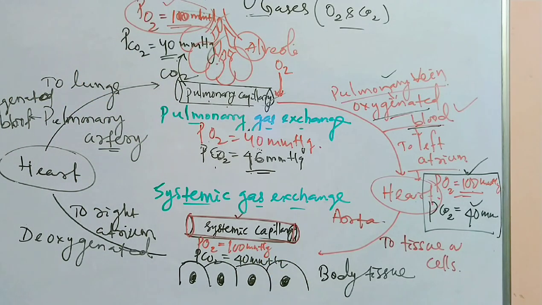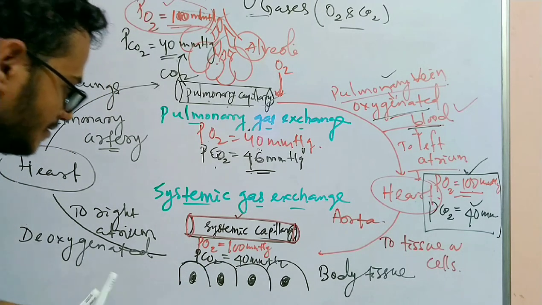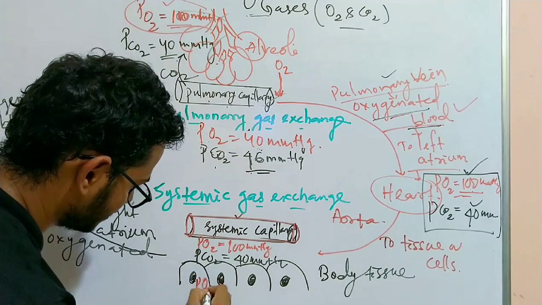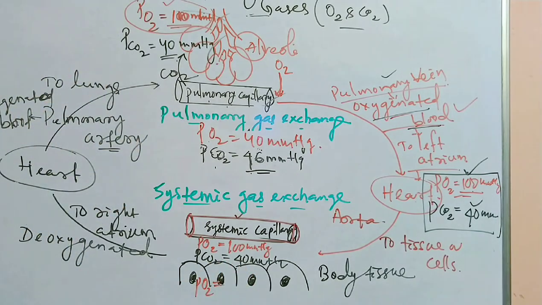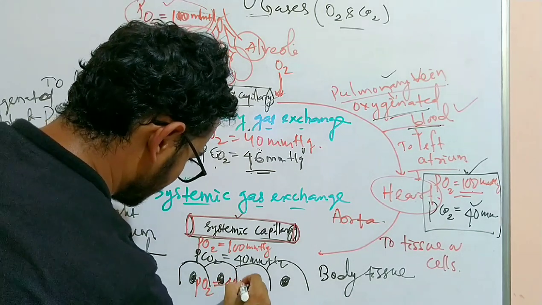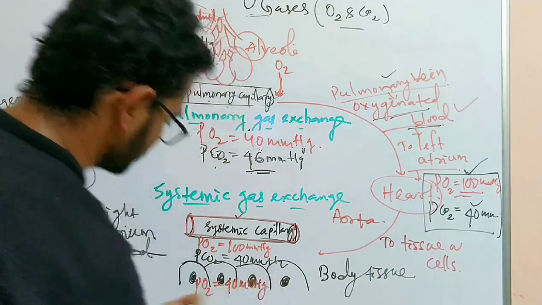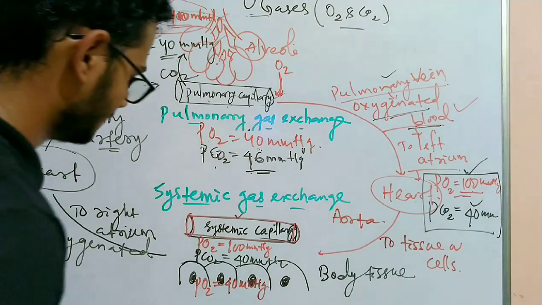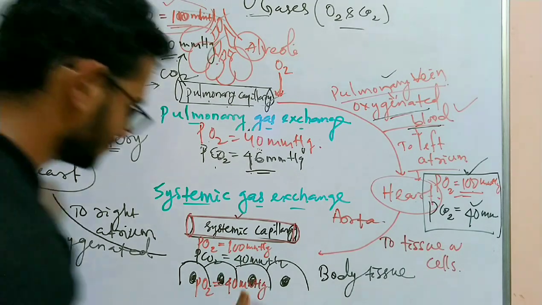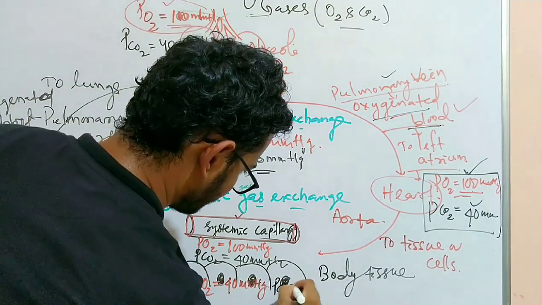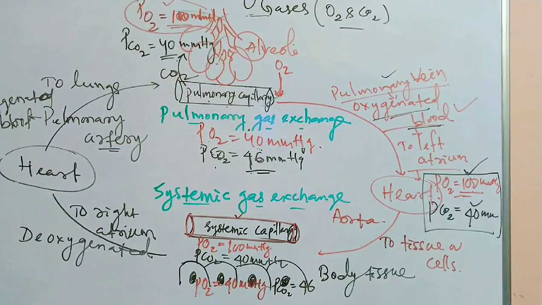And in the body cells, the partial pressure of oxygen is how much? It is only 40 mmHg, because the oxygen is utilized in the cell, and the carbon dioxide here is 46 mmHg.